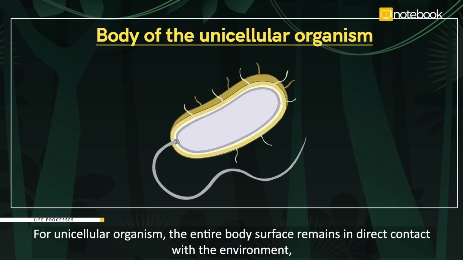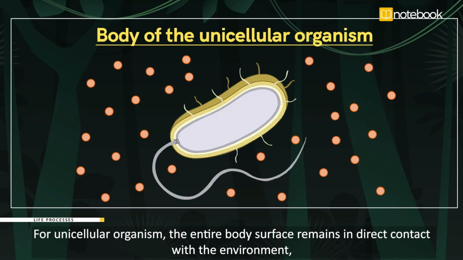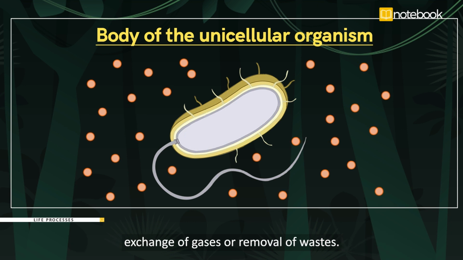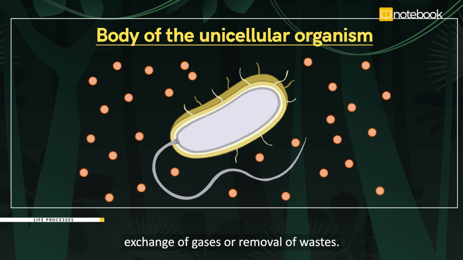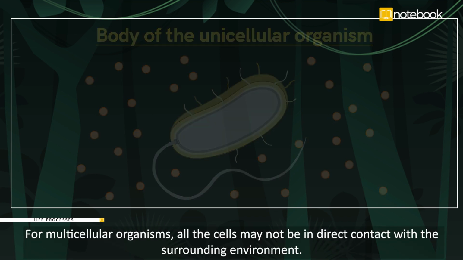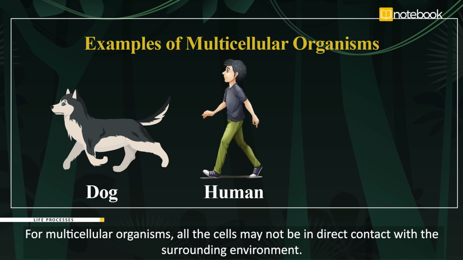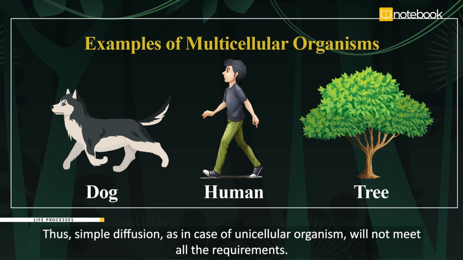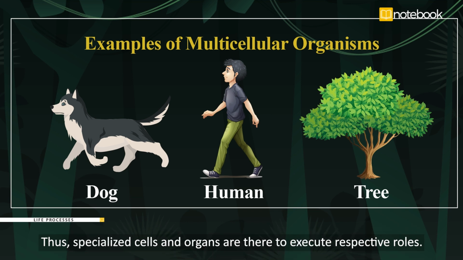For unicellular organisms, the entire body surface remains in direct contact with the environment. Thus, there are no specific organs for them for taking in food, exchange of gases, or removal of wastes. The entire body gets involved in these activities. For multicellular organisms, the cells may not be in direct contact with the surrounding environment. Thus, simple diffusion, as in case of unicellular organisms, will not meet all the requirements. Thus, specialized cells and organs are there to execute respective roles.